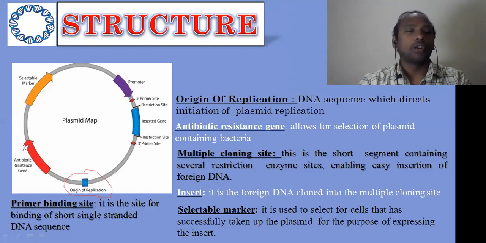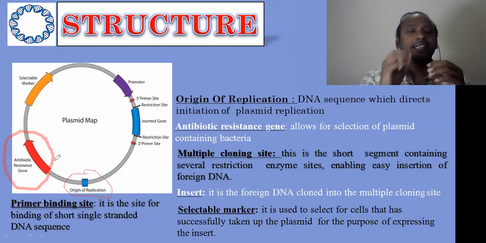And the second important region is the antibiotic resistant region. This is a very important region that can carry a number of genes, and these genes ultimately give resistance to the bacteria in antibiotic media, or drug resistance altogether.